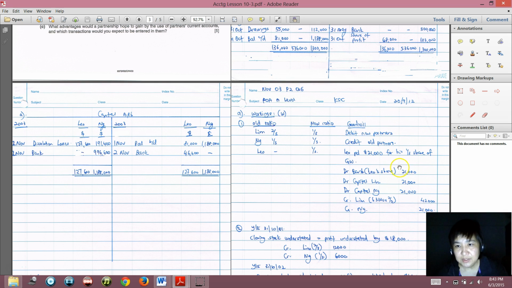So the total goodwill will be 63,000. Okay, 63,000 will be credited to the old partners in the old profit sharing ratio. So 63,000 times 2/3 will be 42,000, and 1/3 will be 21,000.